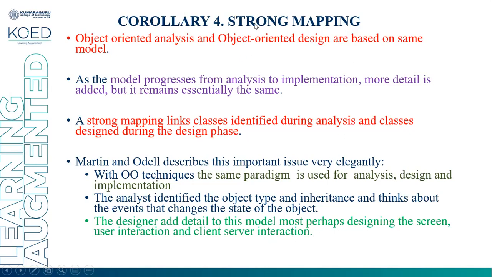Corollary number 4: there is a strong mapping between object-oriented analysis and object-oriented design. There should be a proper link between the classes identified during the analysis and the classes identified during the design. So we are identifying the relevant user interface and view classes for the business classes which are identified in the analysis classes.